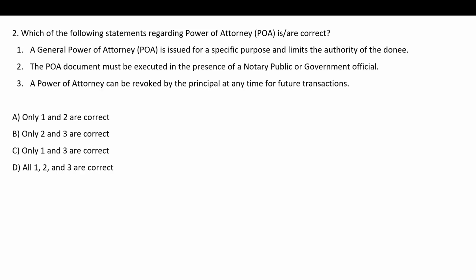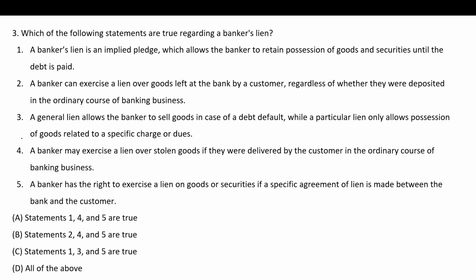Which of the following statements regarding power of attorney is or are correct? A general power of attorney is issued for a specific purpose and limits the authority of doing. No, it is not general, it is a particular power of attorney. So one is not correct. The power of attorney document must be executed in the presence of a notary public. Yes, this is correct. A power of attorney can be revoked by the principal at any time for future transactions. This is also correct. So 2 and 3 are correct, and B is the correct option for this question.